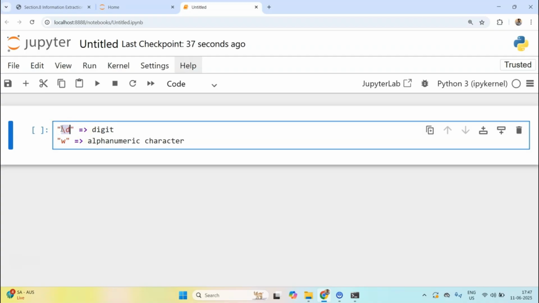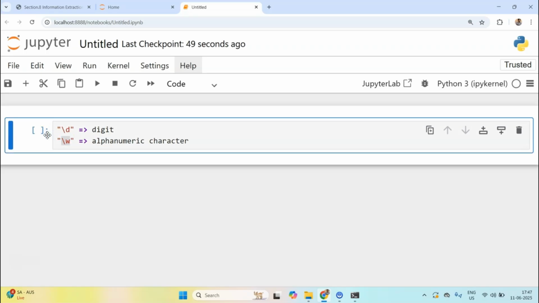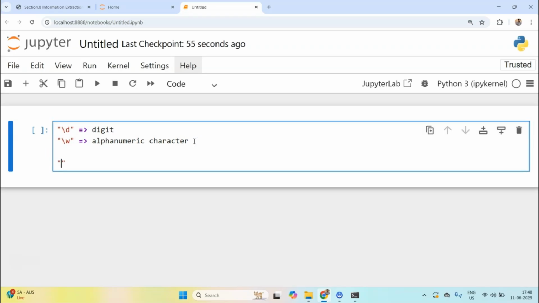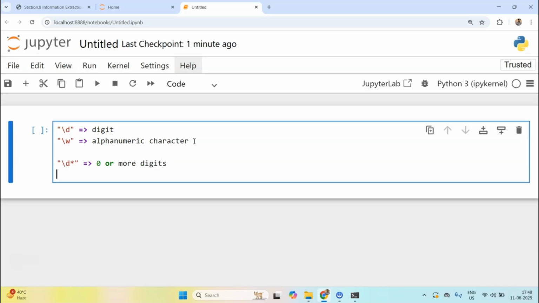For example, if you see this, it means one occurrence of a digit. It would mean one occurrence of an alphanumeric character. Now the question is, how do we take into consideration multiple characters or multiple digits? We can write this and use, let's say, star. Now what does star mean? This particular pattern has become much more powerful. It would mean zero or more digits. And if I write d plus, it would mean one or more digits.